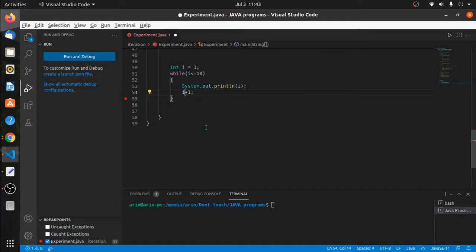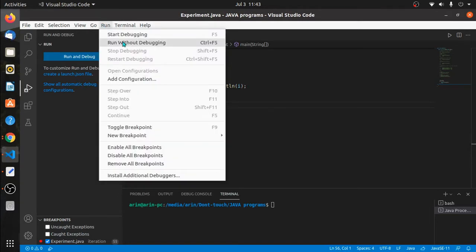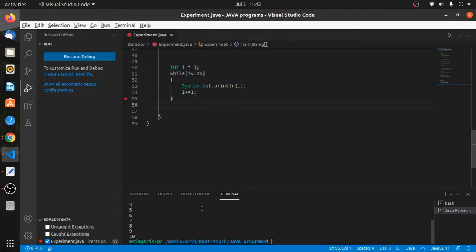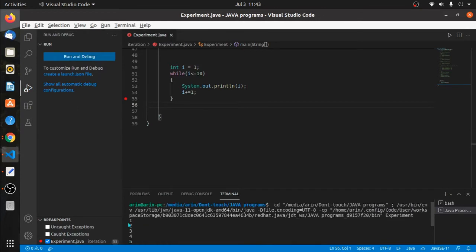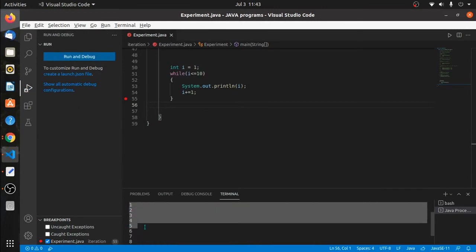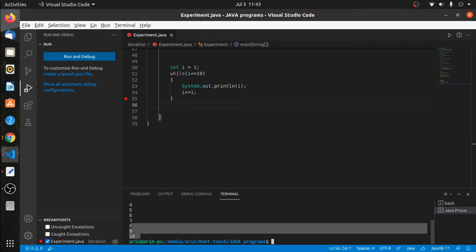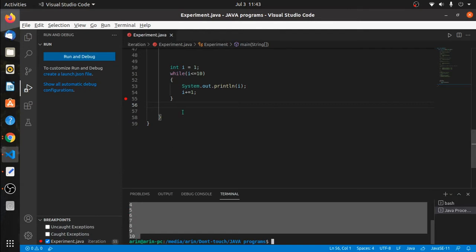No, it won't be i equal to 1, it will be i plus equals to 1, sorry. Yeah, now it's fine. So let's run this. Okay, we get the output as 1 2 3 4 5 6 7 8 9 10. This is my output of 10 natural numbers.